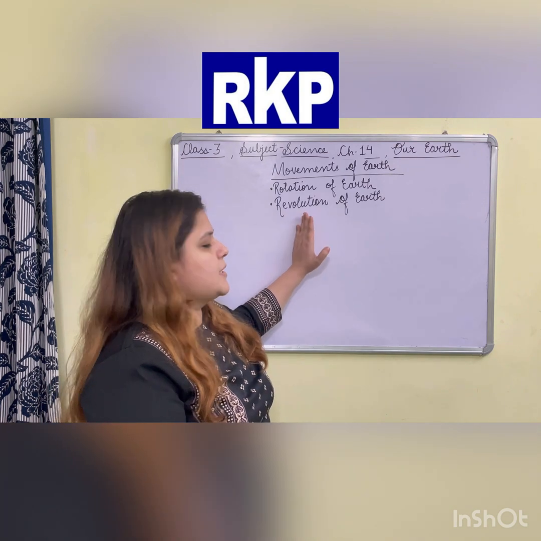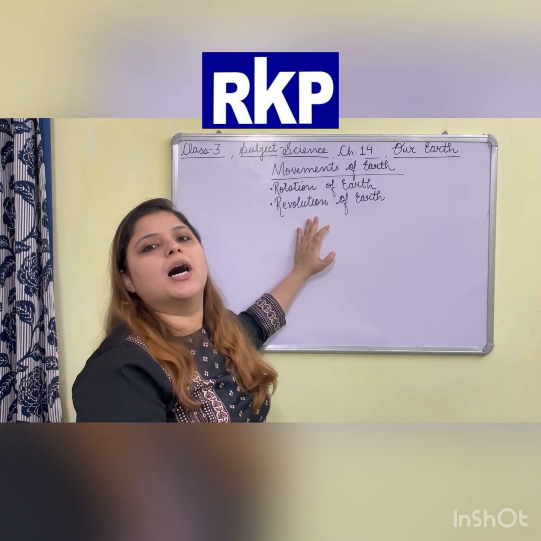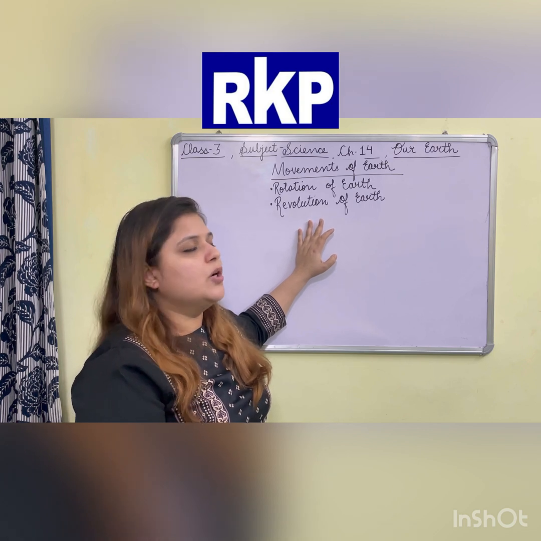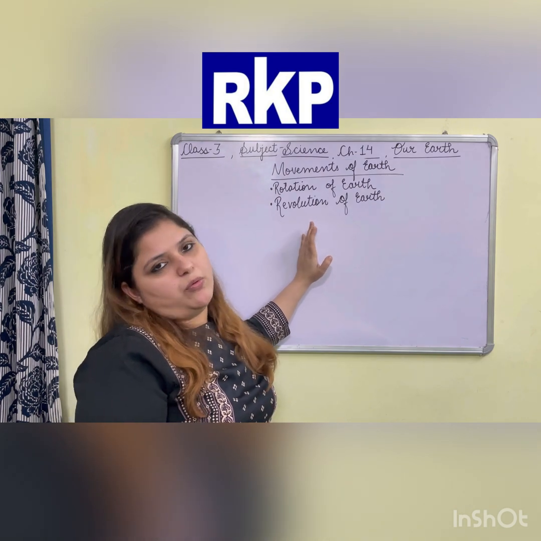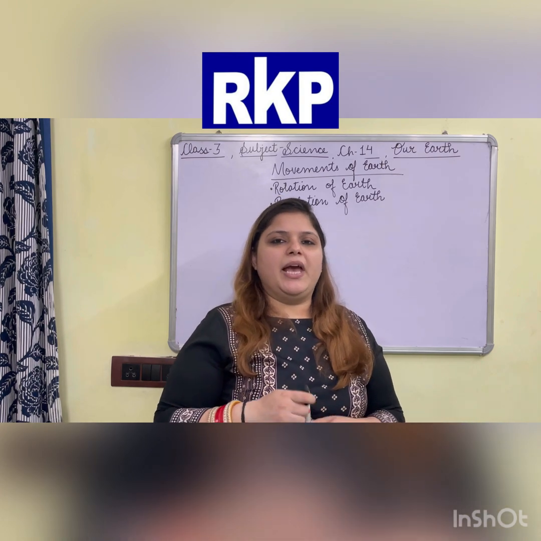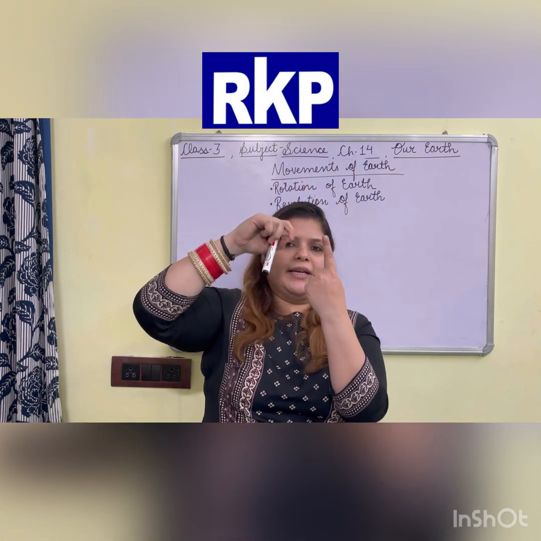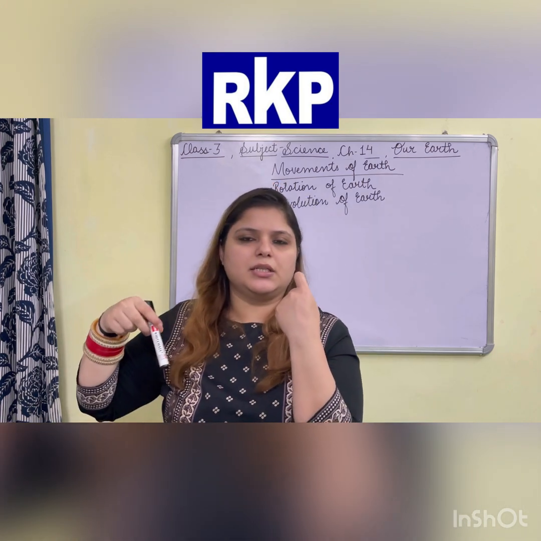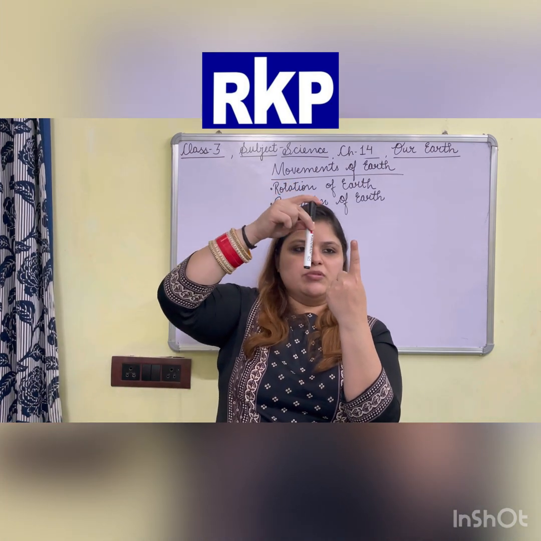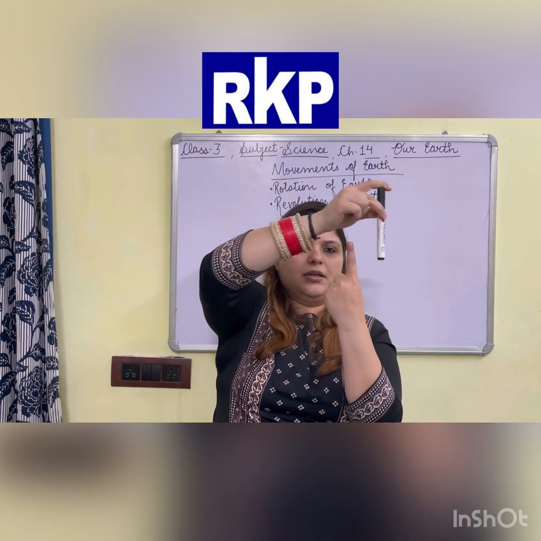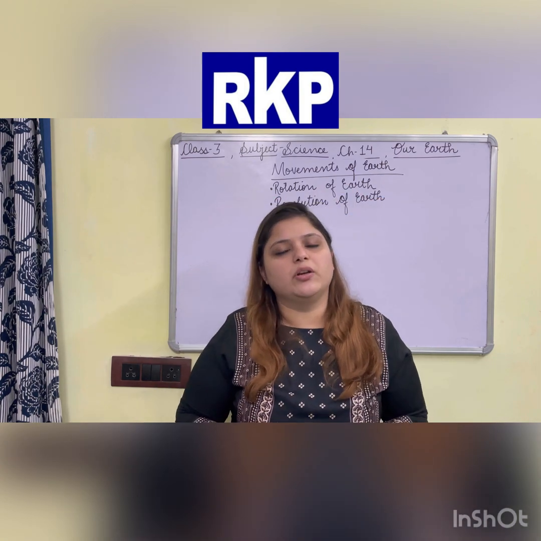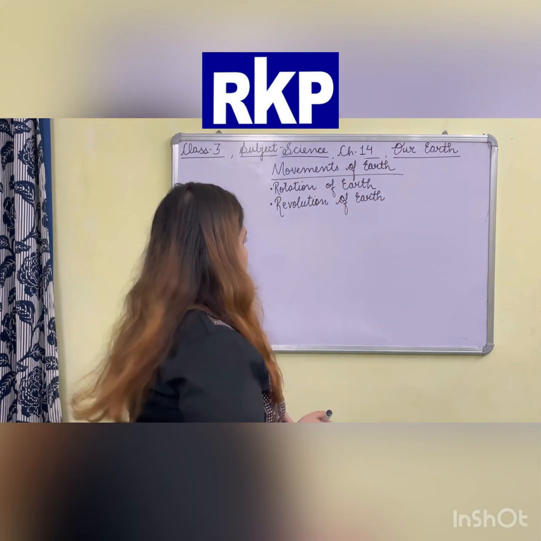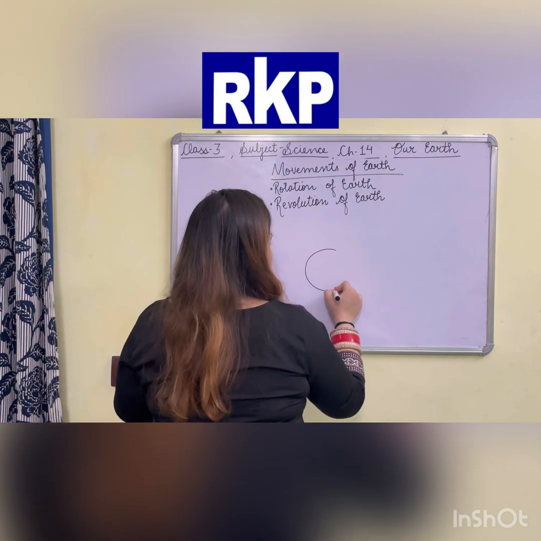Now, our next topic is revolution of Earth. What do you mean by revolution of Earth? Before that, we will see what revolution is. For example, this is one object and this is another object. If any one object moves around another object like this, it is called revolution. Similarly, our Earth also moves around the Sun.